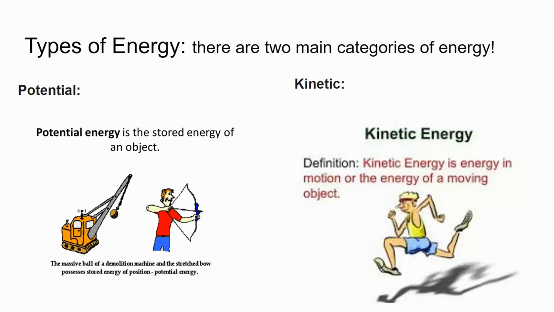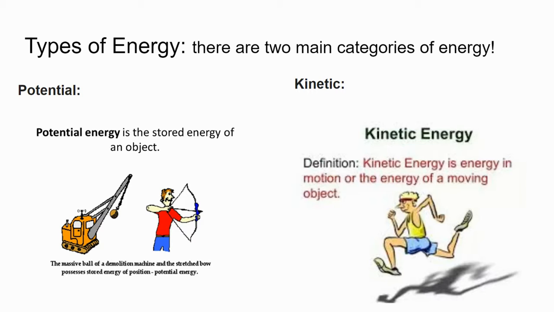So if we look down here at our examples for potential energy, when that guy pulls his bow and arrow back, right when it's at that back position, right when he's ready to let go, that bow and arrow has stored energy that's just waiting to be released, and that's what we call potential energy. Okay? Same with that demolition machine over there on the left. That wrecking ball, it's ready to demolish something, it's ready to hit a building, it's ready to transfer its energy. Okay? But since it's not moving yet, that energy is stored and it's considered potential energy.